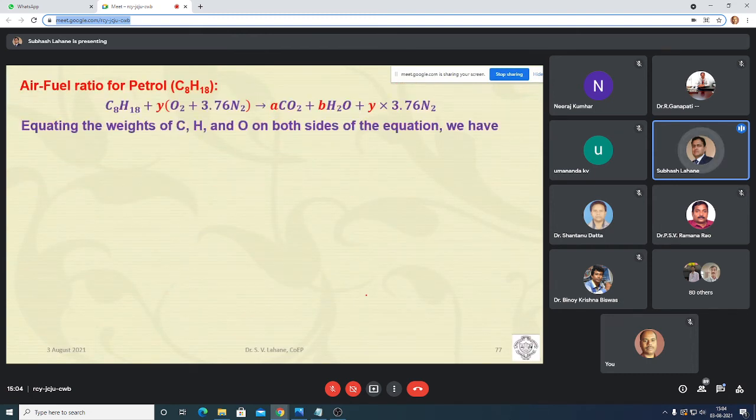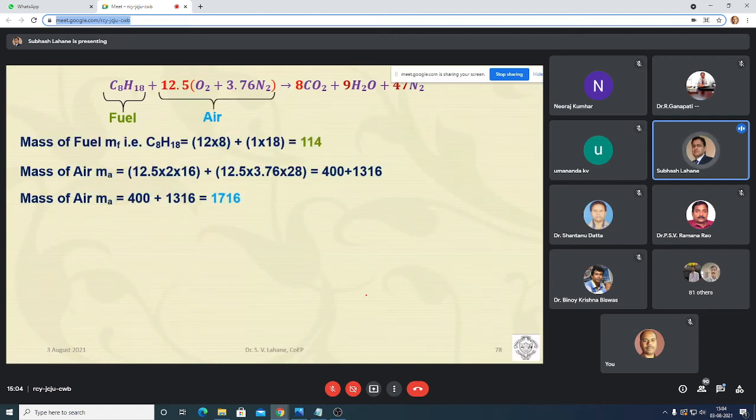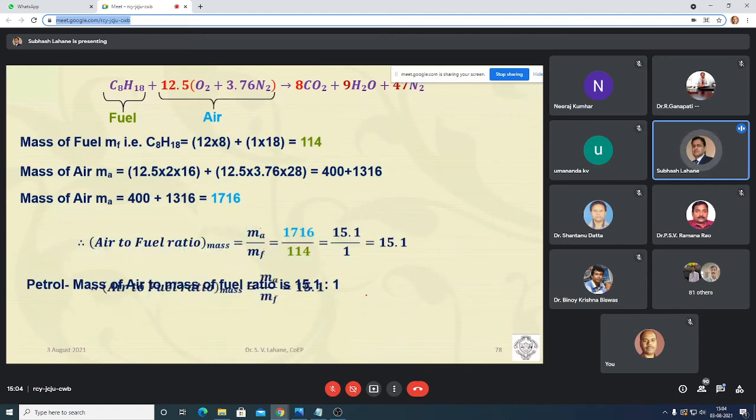For octane, the same process is followed and you will get the octane air fuel ratio, that is around 15.1. So for diesel it was 14.88, for petrol it is 15.1, and for CNG it is slightly more, that is 17 point something.